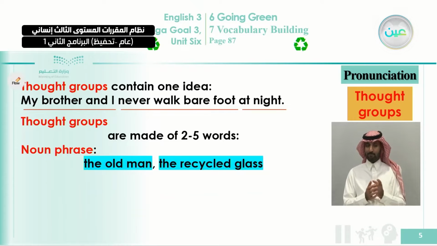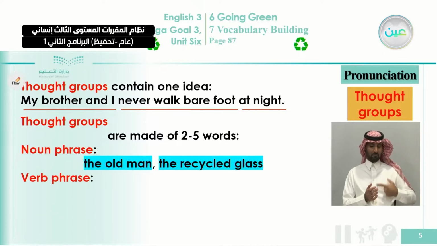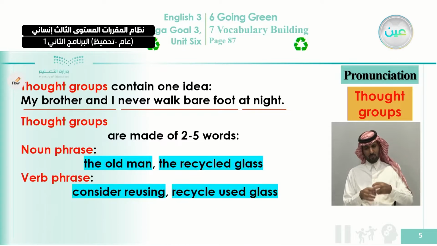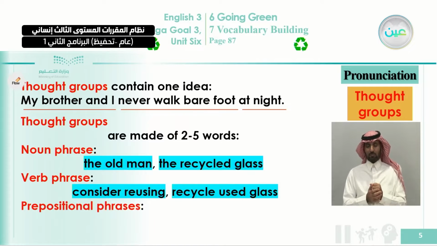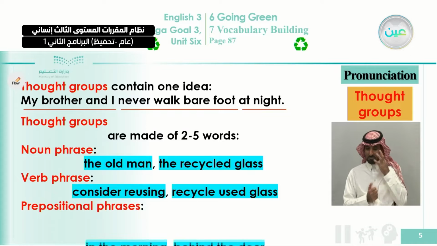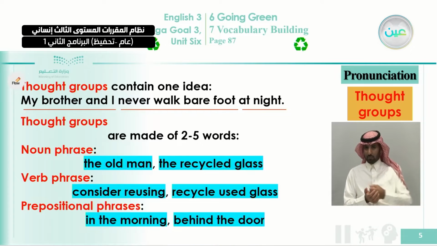Sometimes it becomes a noun phrase, like this one, the old man. The recycled glass also is a noun phrase. Sometimes it is considered a verb phrase, like these 2 examples here. Consider reusing, this is a verb phrase. Also, recycle used glass is a verbal phrase. Sometimes it comes as a prepositional phrase like this one, in the morning, behind the door, and so on.